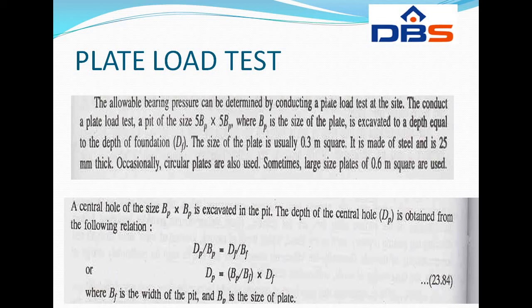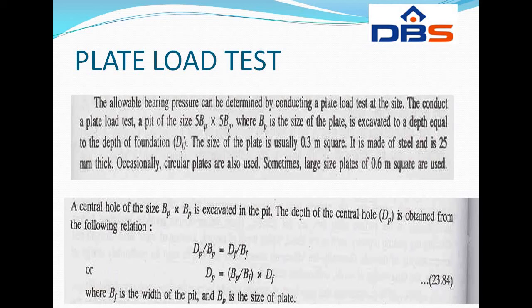So finally, the plate load test. The settlement of the footing can be estimated from the settlement of the plate in the plate load test. So, the allowable bearing pressure can be determined by conducting the plate load test at the site itself.